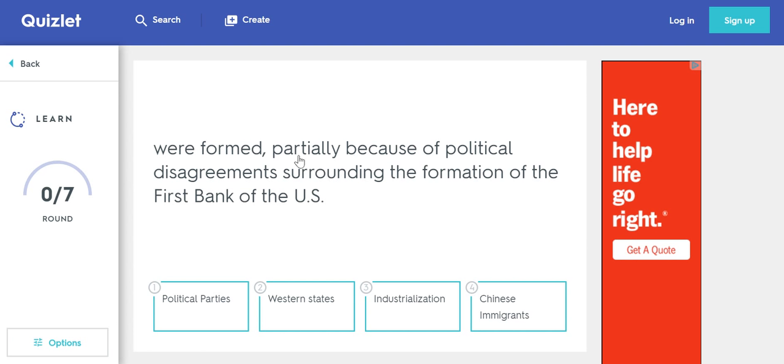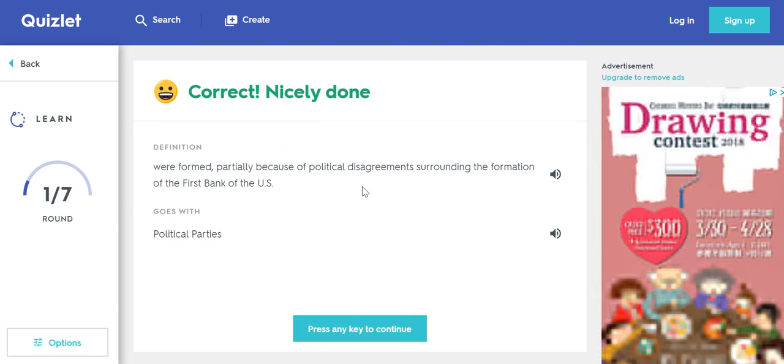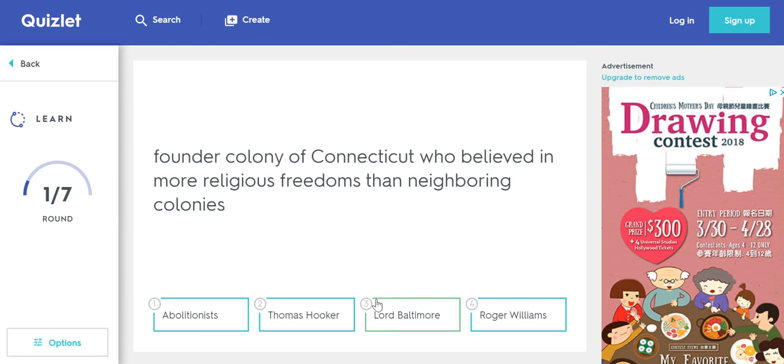So it says, were formed partially because of political disagreements surrounding the formation of the first Bank of the U.S. You have options here: political parties, Western states, industrialization, Chinese immigrants. Well, I don't think Chinese immigrants were formed because of political disagreements. I really think the political disagreements based on the first bank, I think that was probably political parties. Let's click on that. Yes, nicely done. All right, press any key to continue.